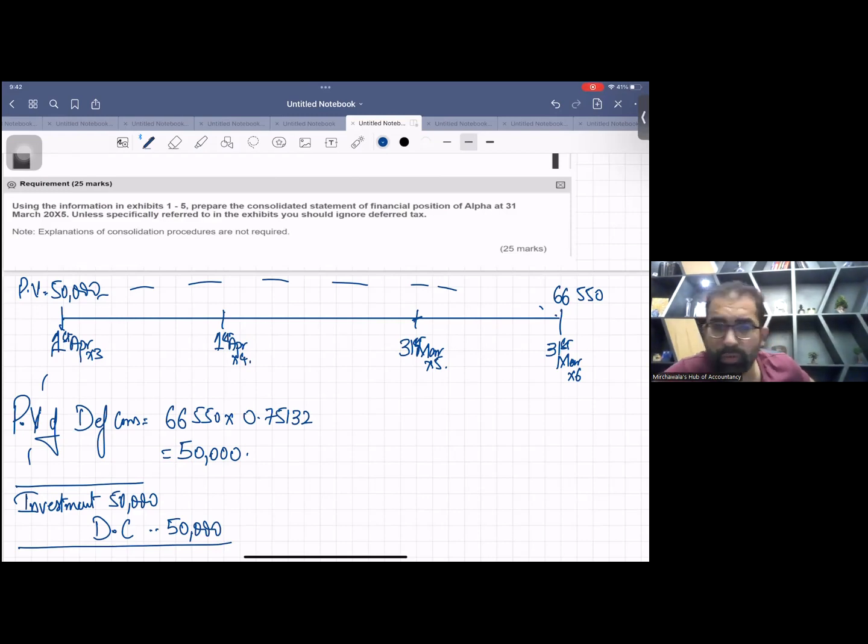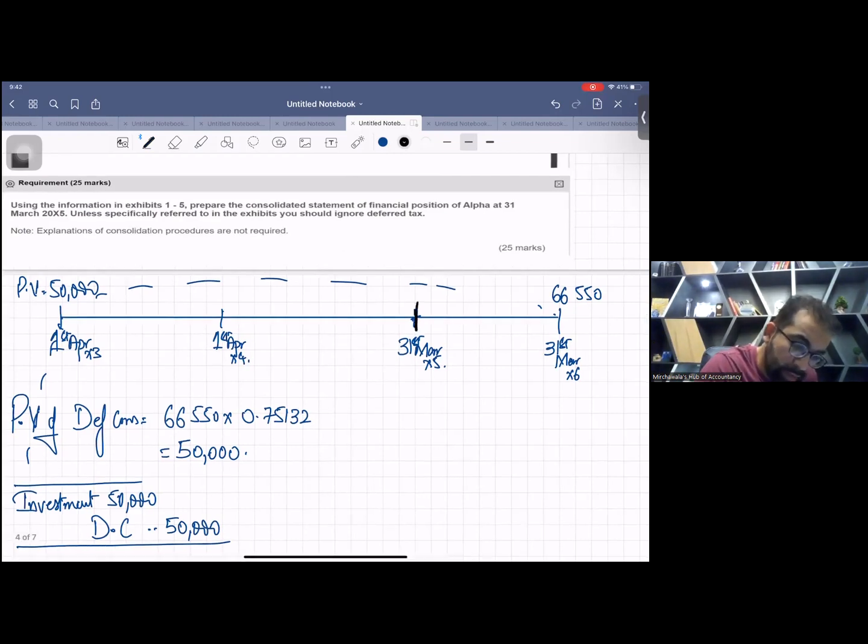Now super concept. See, this is your year end, 31st March X5, and this is the acquisition date. There is a gap of 2 years between acquisition date and reporting date. So you have to take 2 years interest, the unwinding of discount, and you know the famous dialogues: the interest rate which is used for discounting, the same interest rate will be used for unwinding.